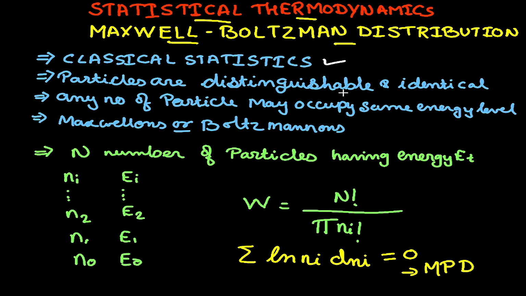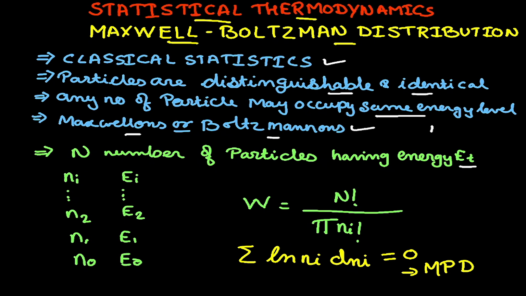We are considering that particles are distinguishable and identical, and there is no restriction on occupancy of the energy level. That is, any number of particles can occupy any energy level. The particles that obey the Maxwell-Boltzmann distribution law are known as either Boltzmannians or Maxwellians. Suppose we have a system having n number of particles and the total energy of the system is ET.